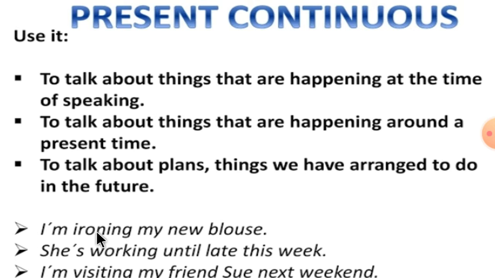So now let's see the example which is given here. To talk about things that are happening at the time of speaking. For example, I am ironing my new blouse. What am I doing now? I am ironing my new blouse.